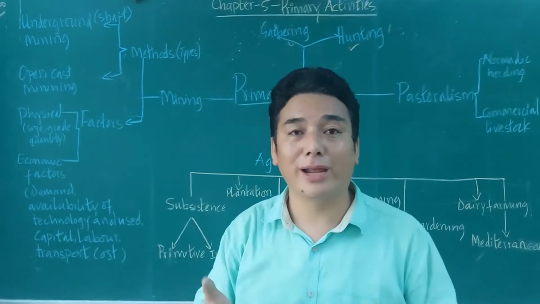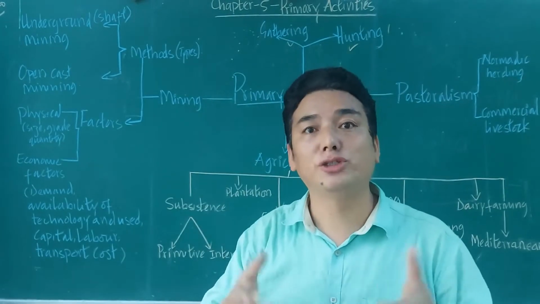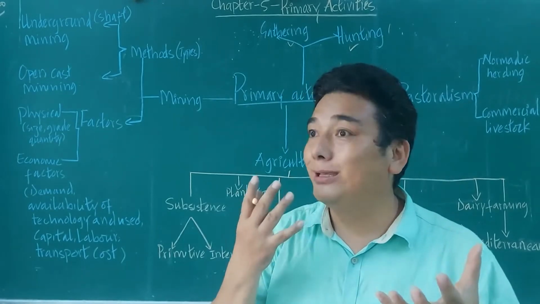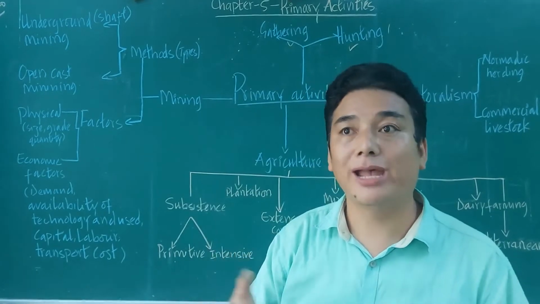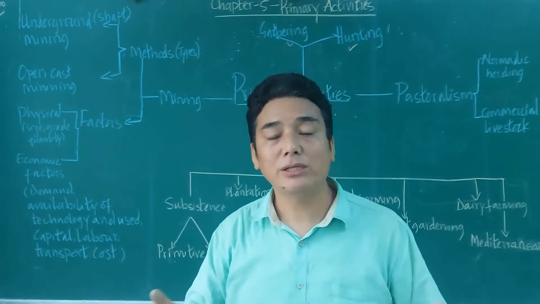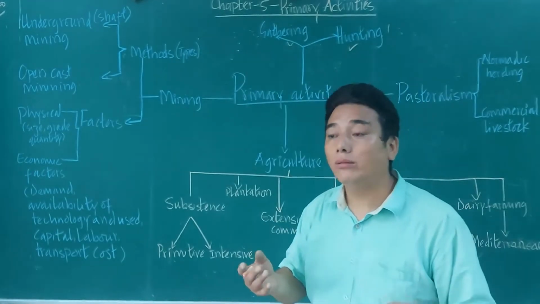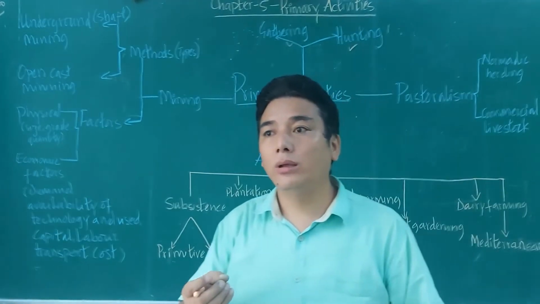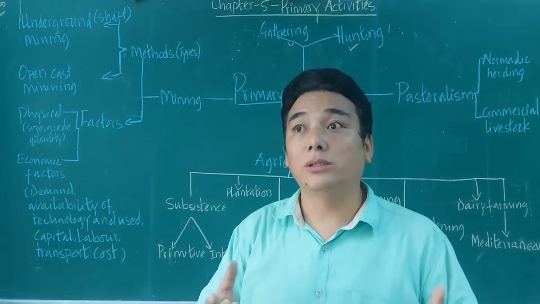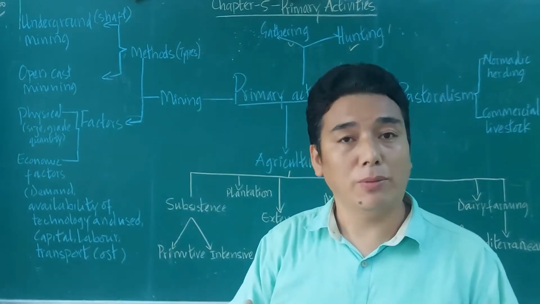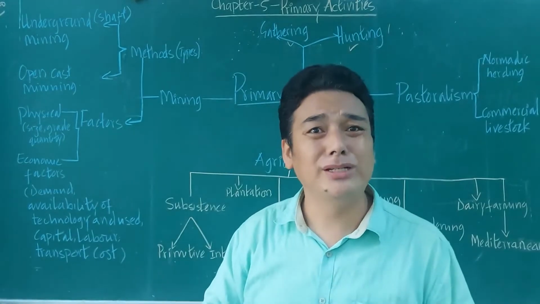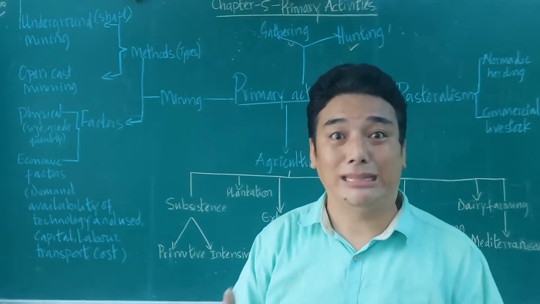All these activities are known as the gathering activity, hunting and gathering activity. Is that okay? That is also known as the works, jobs, occupations or activities of hunters and gatherers. Okay.